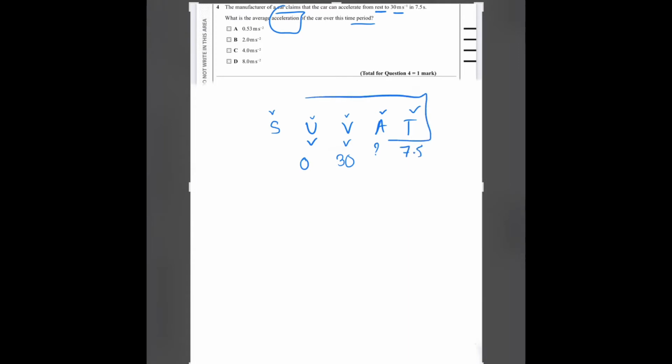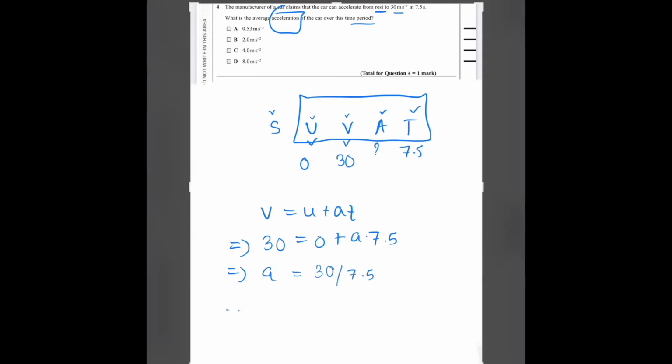So an equation relating to this is V equals U plus at. So 30 equals 0 plus A times 7.5. So A would be equal to 30 divided by 7.5, which is approximately 4 meters per second squared. So the answer to this question is C.